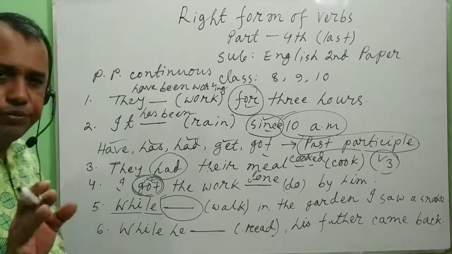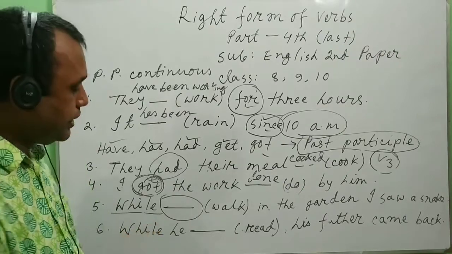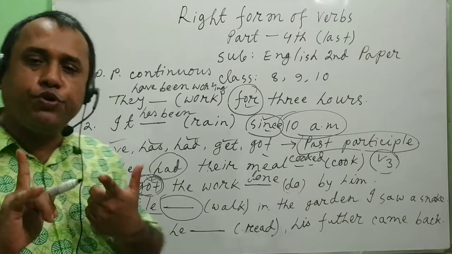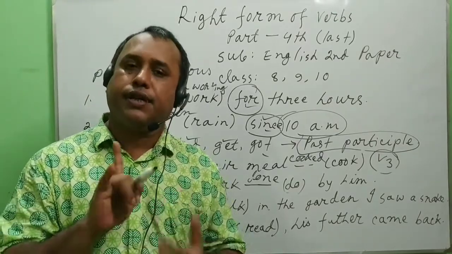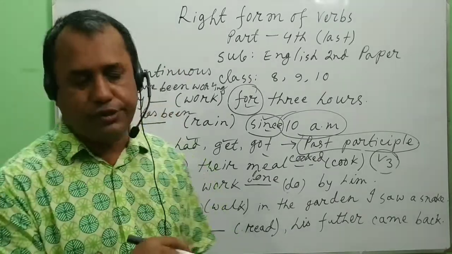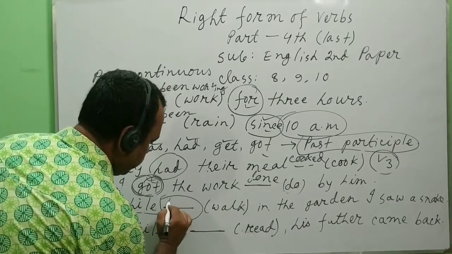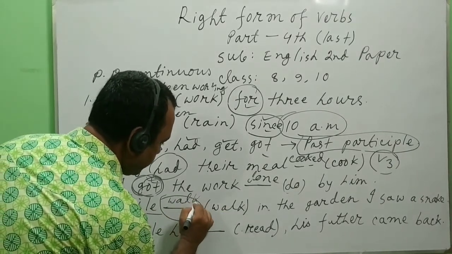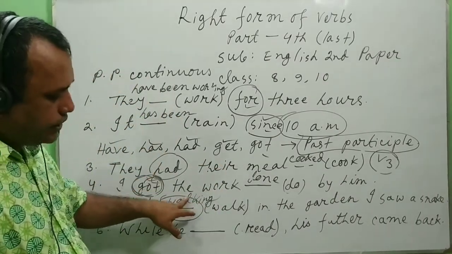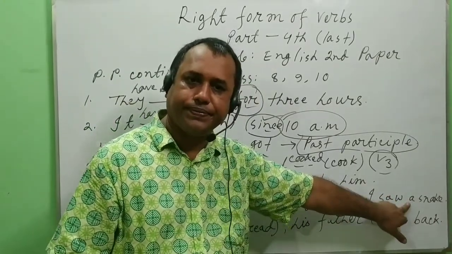Now just follow me here. While and just after while there is a verb walk. In this case, if you get any verb just after while, of course you should add ing with that principal verb, and that is walking. While walking. And the sentence is while walking in the garden, I saw a snake.